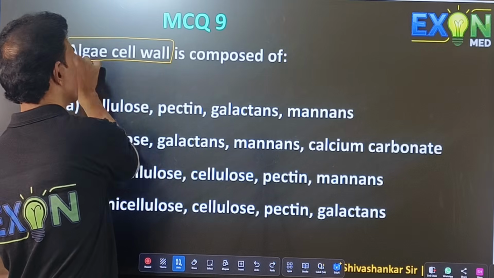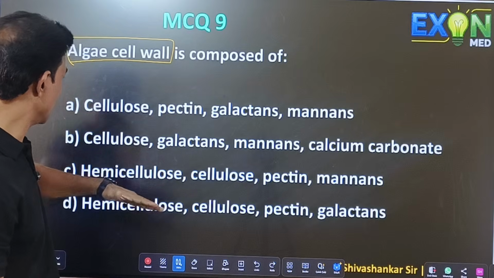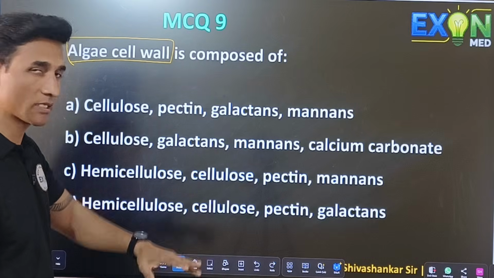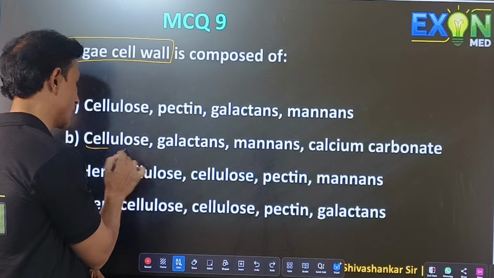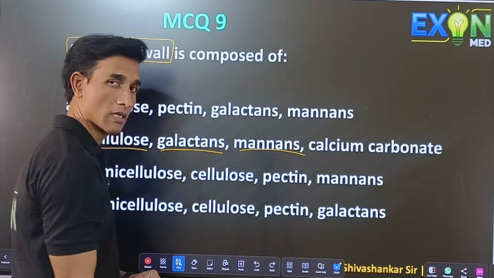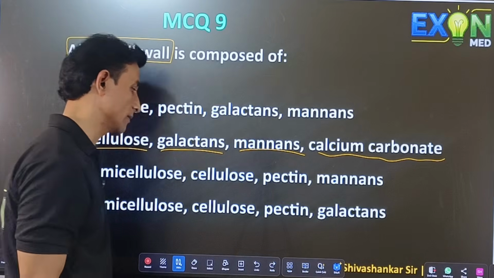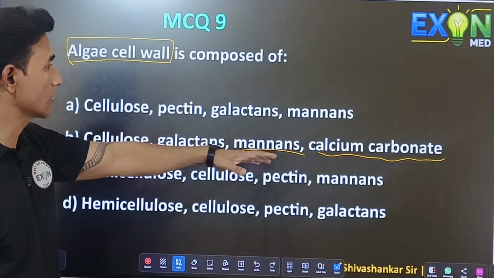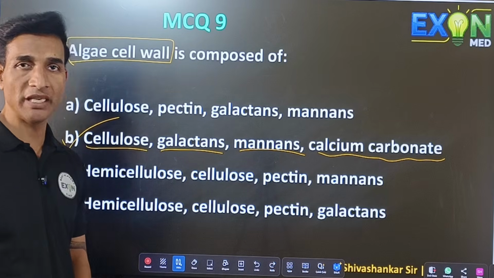Algae cell wall is composed of. We have cell walls made up of cellulose, pectin, galactans, mannans, like that. But algae have cellulose, galactans, mannans, as well as some minerals like calcium carbonate. In all other options, there is no calcium carbonate mentioned. You can take the answer as B.